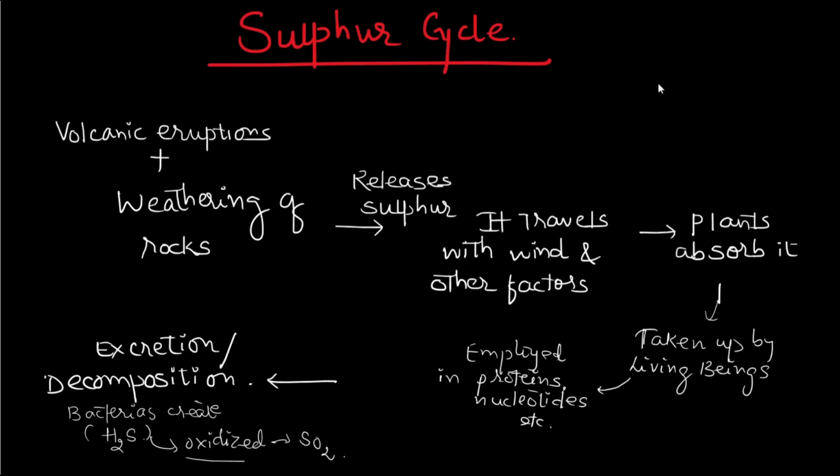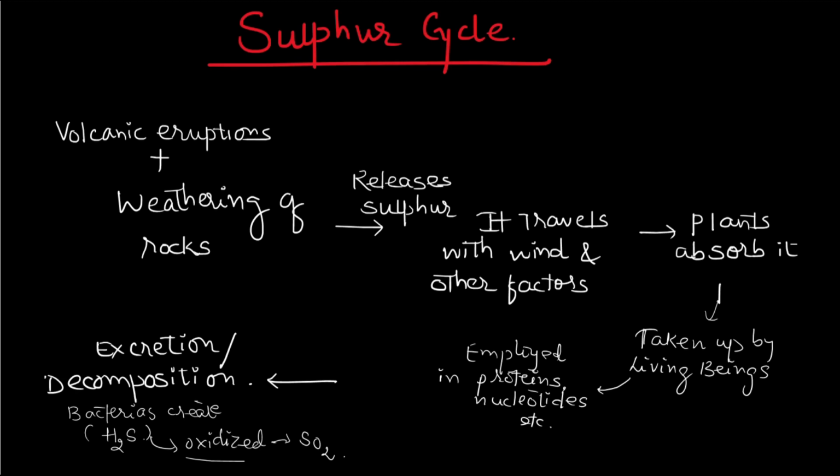Now, volcanic eruptions and the weathering of rocks release sulfur, and that sulfur, when it is present in the atmosphere, travels with the wind and other factors, and eventually reaches the plants. Plants absorb the sulfur, and when those plants are consumed by animals or living beings, that sulfur is taken up by the living beings. That sulfur is eventually employed in the formation of proteins and nucleotides in the body.